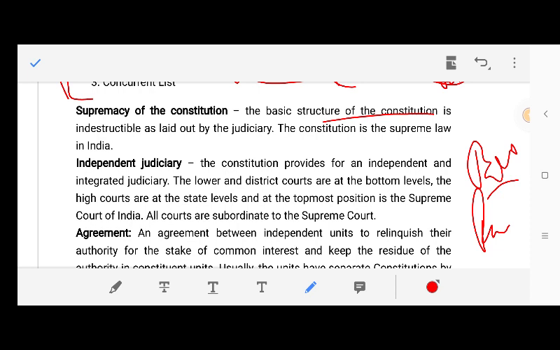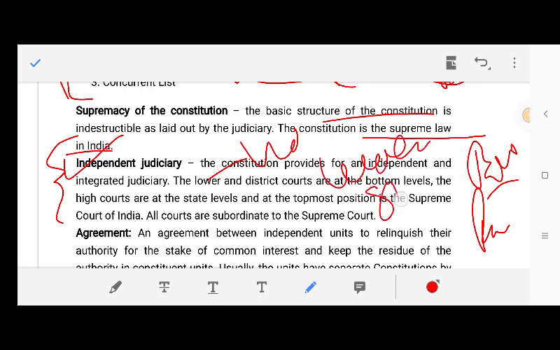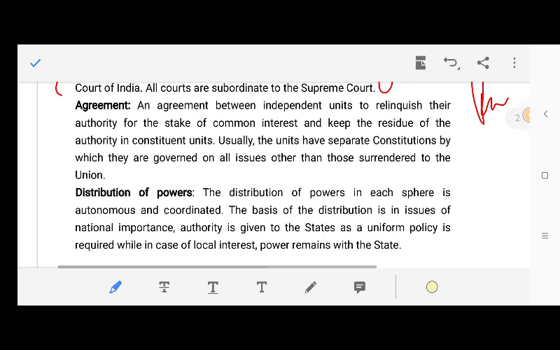So the Constitution is the supreme law of the land. Independence of judiciary. In India, we have independent, integral, impartial judiciary, and as I have already mentioned in the beginning of the video, the role of judiciary, that is the watchdog, the guardian and the protector of the Constitution of India, protector of the rights of the people. So then comes agreement.